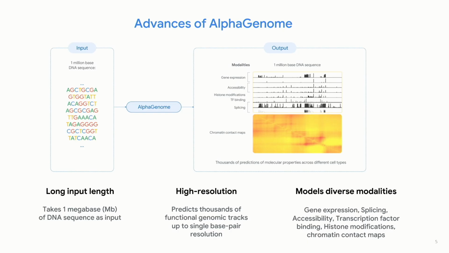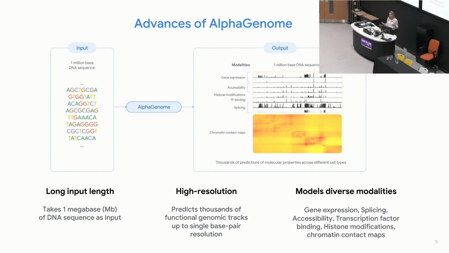So that brings us to AlphaGenome. We've essentially sought to unify several of the strengths of previous models in one model. We take a fairly long sequence of DNA as input, 1 megabase, so 1 million base pairs. We predict thousands of functional genomic tracks from it, with many of the outputs being at single base pair resolution. We also model diverse modalities simultaneously, more modalities than ever before for this type of model, including the classic hits like gene expression and transcription factor binding, but also some new stuff. We model splicing, with the first model to do explicit splice junction prediction. We also throw in contact maps in there for both human and mouse.